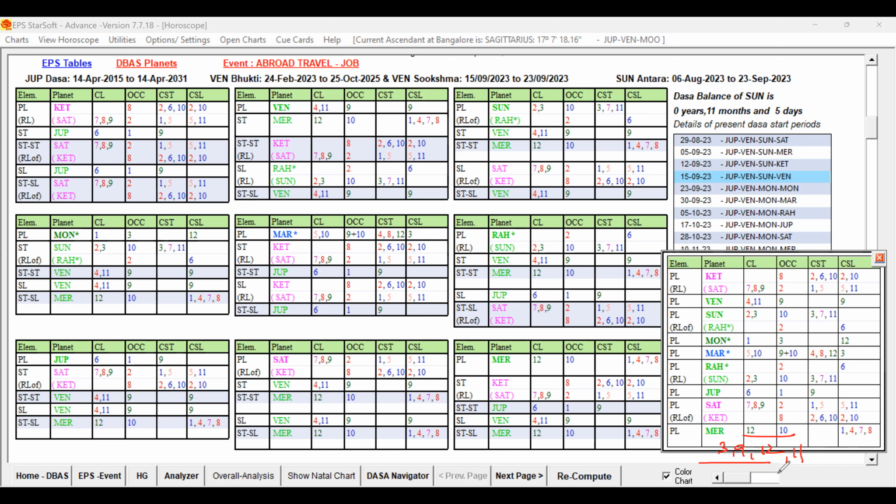So they are supportive for the profession connected to these houses. Only when they act at the planet and star level, sub-level grouping, only then can we find such grouping. You understand? So it indicates it can favor travel abroad or business related to these, communication or logistics. It can support travel abroad for that purpose, but it will not support the person to stay abroad and work, because in the self-significations of these planets, such strong grouping of houses is not present. I think you are able to understand, right?